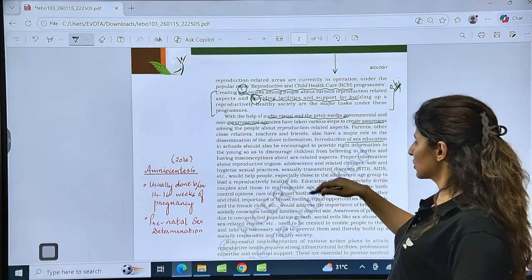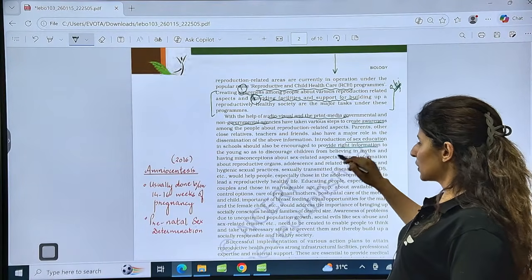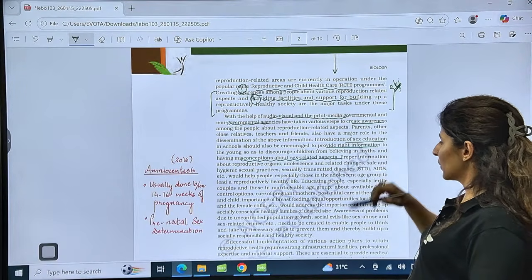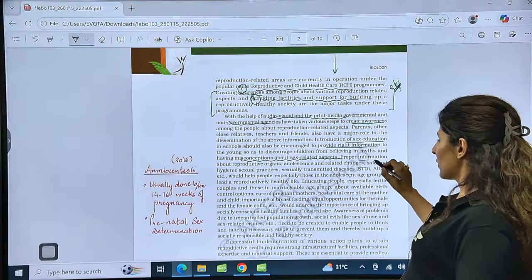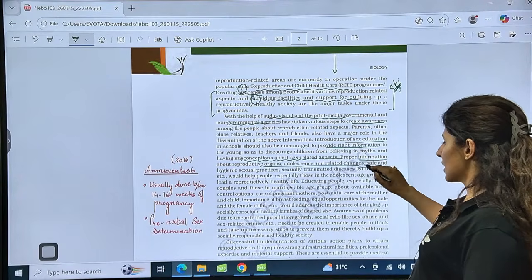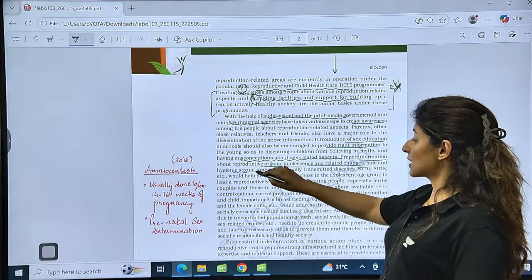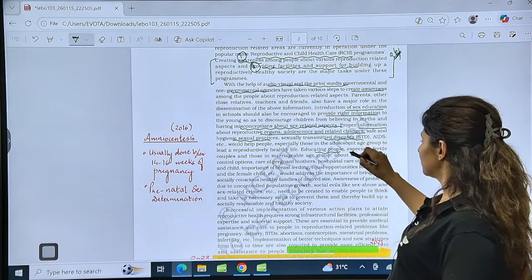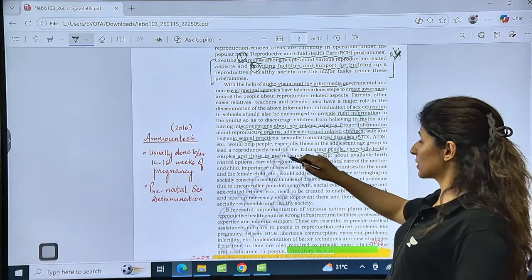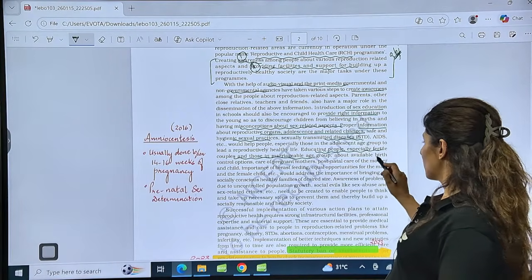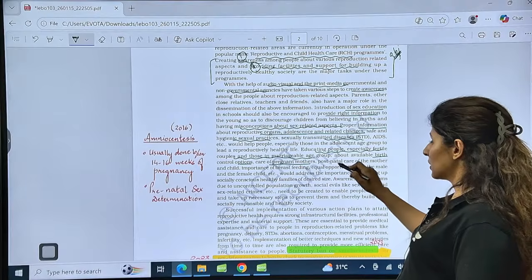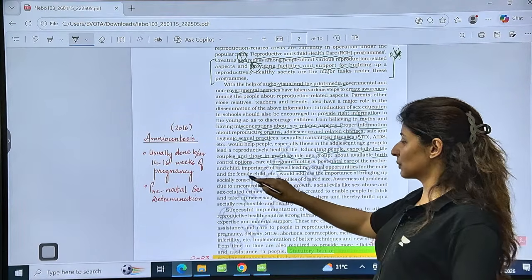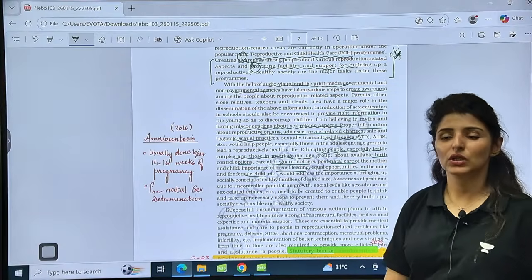Introduction of sex education, to provide the right information to the young people and discourage children from believing in myths and misconceptions. Proper information about reproductive organs, adolescence and related changes, about hygienic sexual practices and STDs like AIDS, and then educating the people, especially fertile couples and those in the marriageable age, about birth control options, care of the pregnant mother, postnatal care, importance of breastfeeding, and providing equal opportunities for the male and female child.